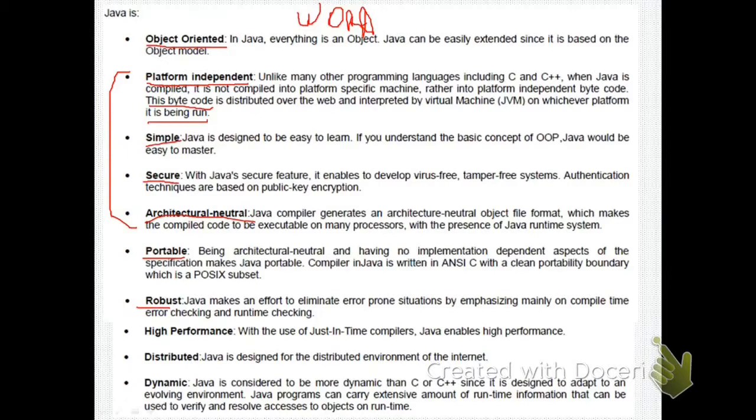And the other point is high performance. Java uses just-in-time compilers that enable Java to deliver high performance. And the Java language is distributed, designed for the distributed environment of the internet. We will see how applets and interfaces work, and we will also connect the Java program using the interfaces with web pages. So it is all later on.